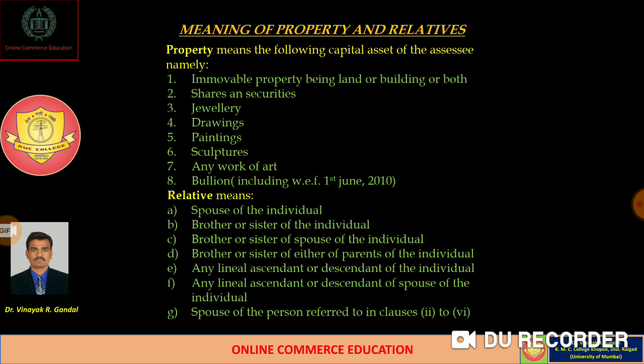So these are the persons expressly included in the definition of relative. While determining the income from immovable property, we have to consider these persons as relatives, and that is a must for the purpose of determining chargeability of income under the head of income from other sources.